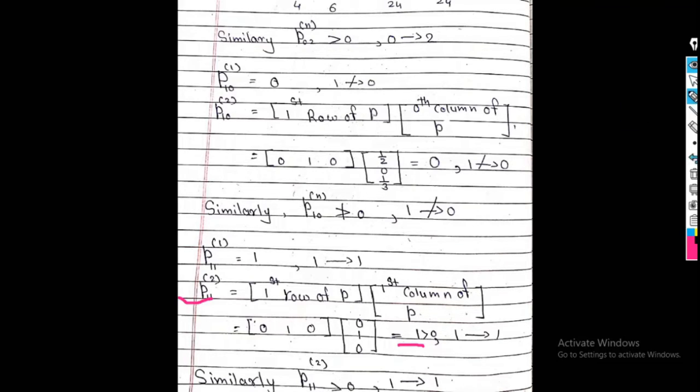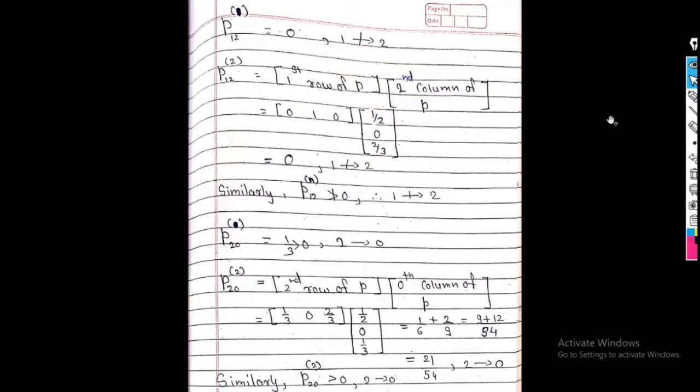Similarly, I will go for the next row. I find P12 raised to 1. This value is 0. P12 raised to 2 is also 0. So similarly, I prove it for P12 raised to n, which is not greater than 0. So 1 does not lead to 2.